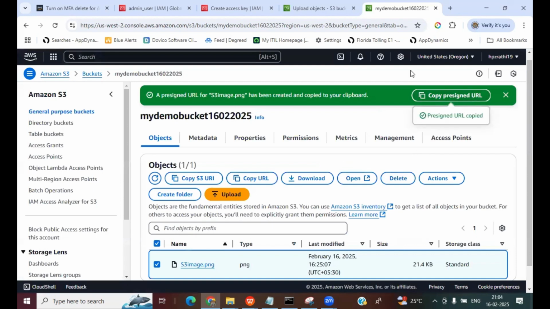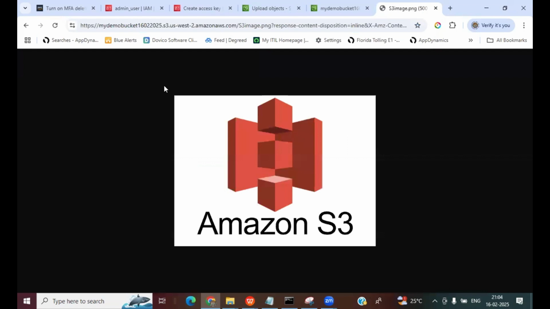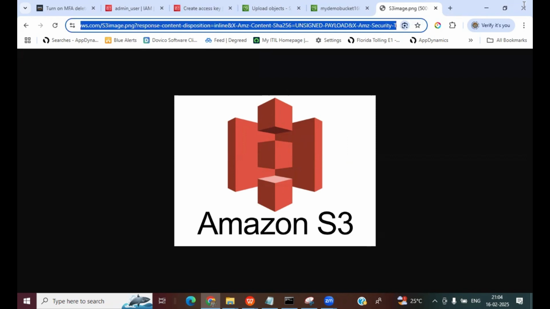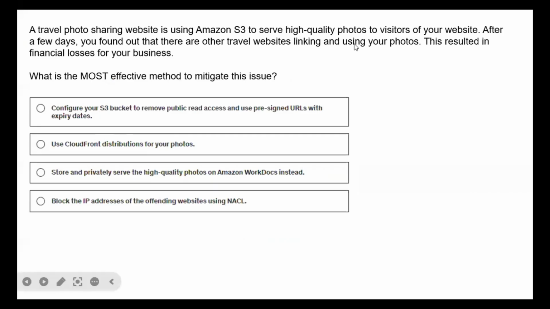Then I can copy this pre-signed URL and put it in the browser here. And you can see that there will be an access token also in the pre-signed URL, and that token is going to be valid for just 5 minutes. You can see the token here. So this is very secure, because after the expiration timeline, nobody will be able to access the content in your bucket. So that is the reason we have to go with this option: remove the public read access and then use pre-signed URLs with expiry dates.